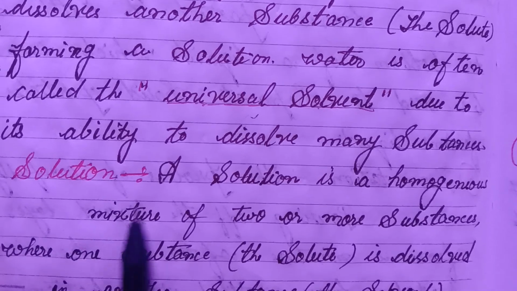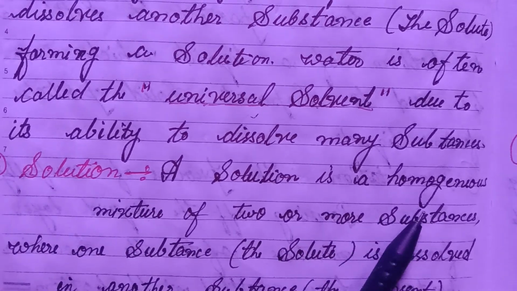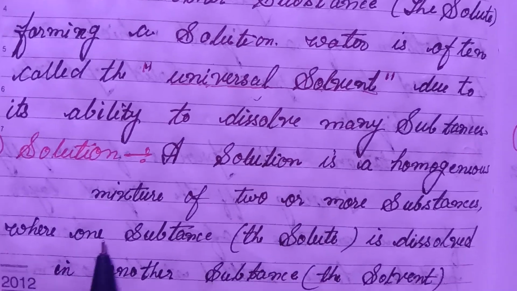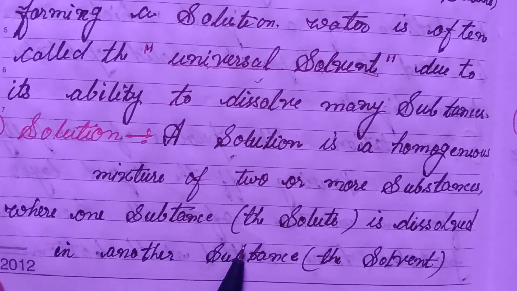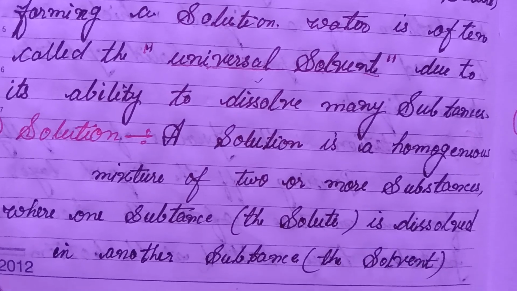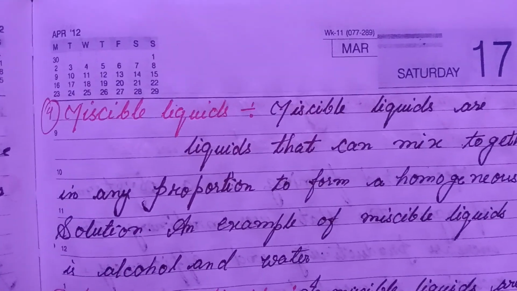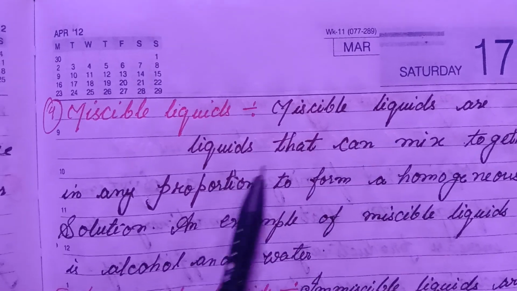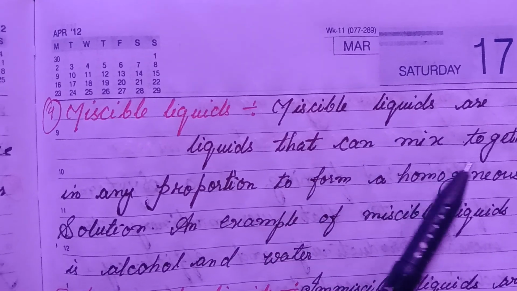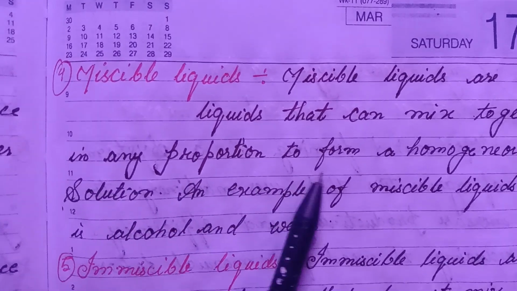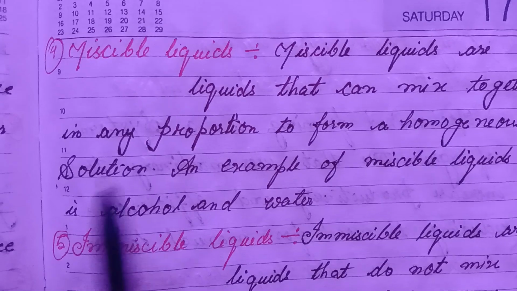Solution. A solution is a homogeneous mixture of two or more substances where a substance, the solute, is dissolved in another substance, the solvent. 4. Miscible liquids. Miscible liquids are liquids that can mix together in any proportion to form a homogeneous solution.